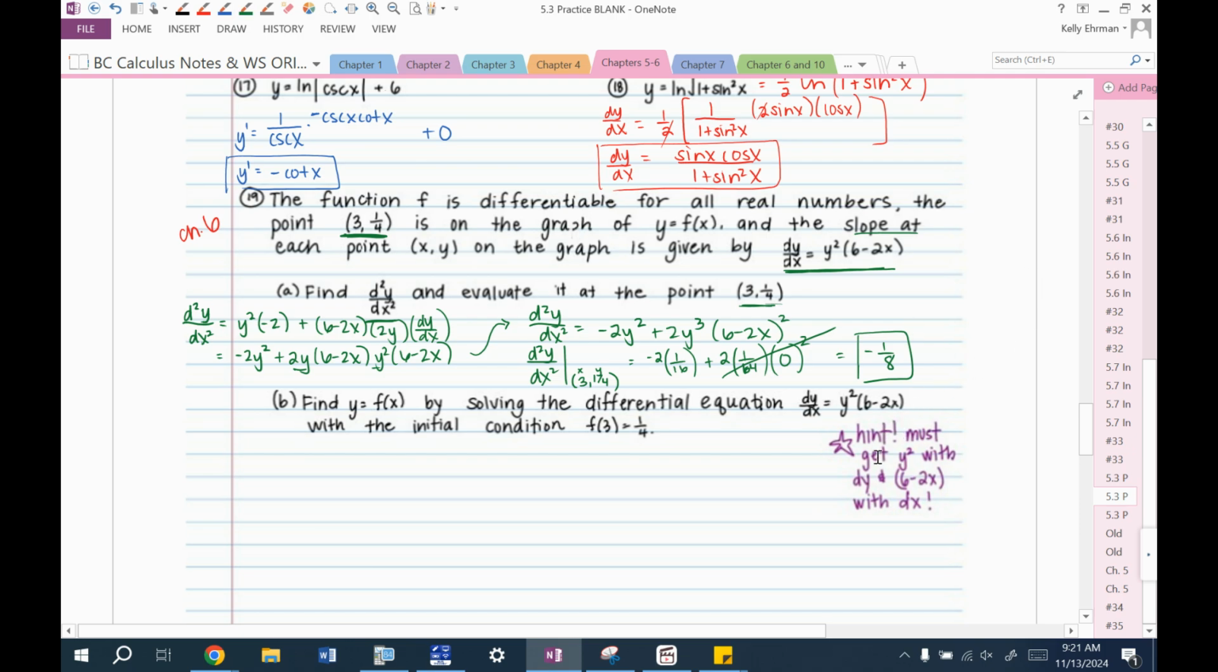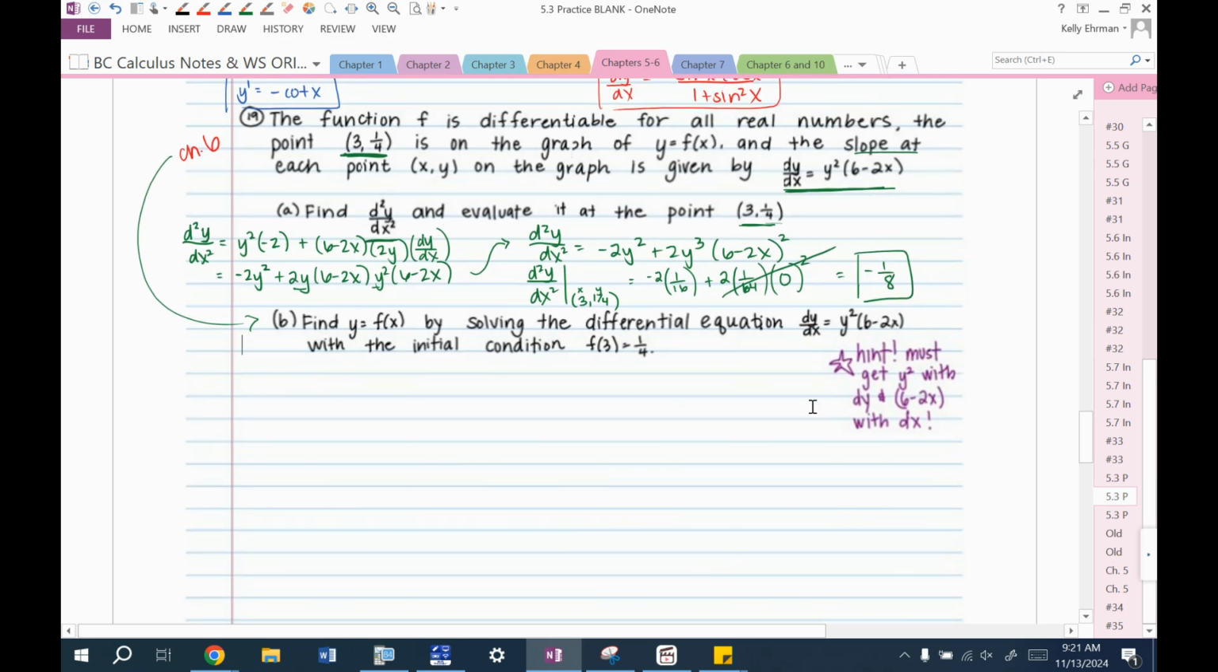All right, part B. Find y equals f of x by solving this differential equation with the initial condition. So this is really the chapter 6 thing. The hint here says must get y squared with dy and 6 minus 2x with dx. So here's a preview of something that's coming down the line in chapter 6. What that means is, we often solve for du or dx or whatever. So let's leave dy over here. Let's multiply dx over here. Now to get the y squared to this side, we're going to have to divide it. dy divided by y squared is equal to 6 minus 2x dx.